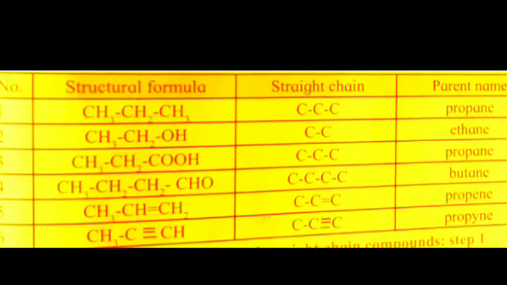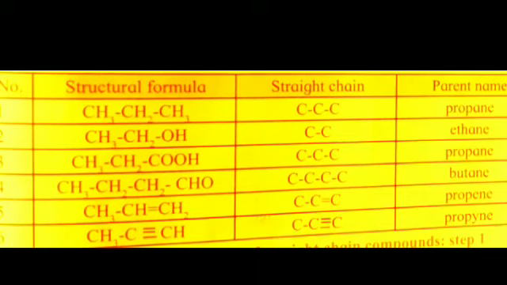If the carbon chain of the concerned compound contains a double bond, change the ending of the parent name from ANE to ENE, that is alkene. If the carbon chain has a triple bond, change the ending of the parent name from ANE to YNE, that is alkyne.